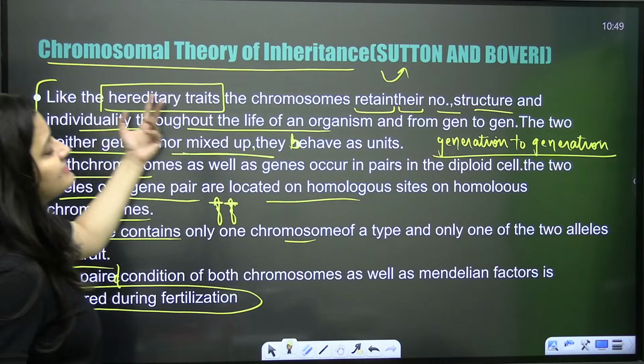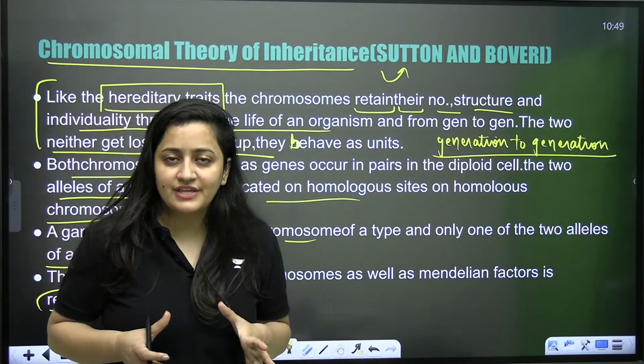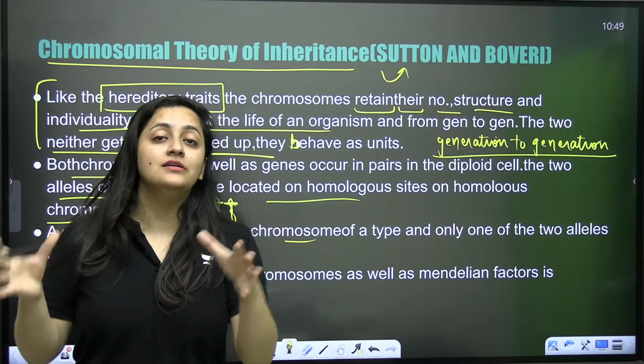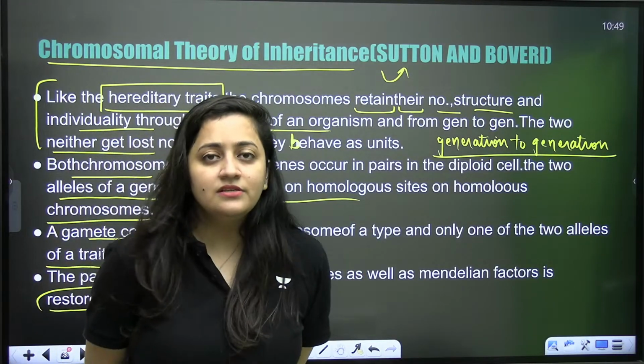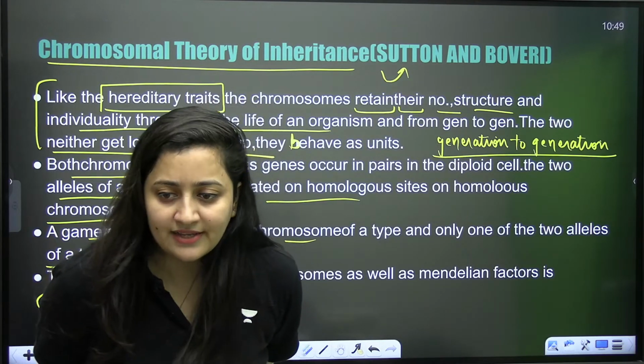So now we will discuss the experimental verification of this theory, which was given by the father of experimental genetics. Can you tell me the name of that person? Who's the father of experimental genetics?